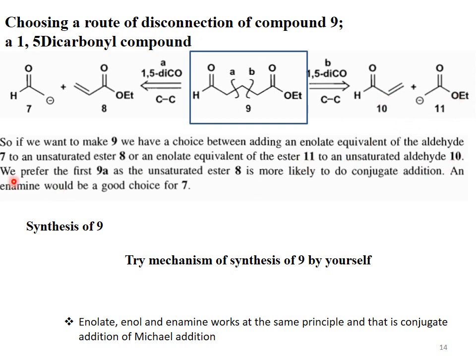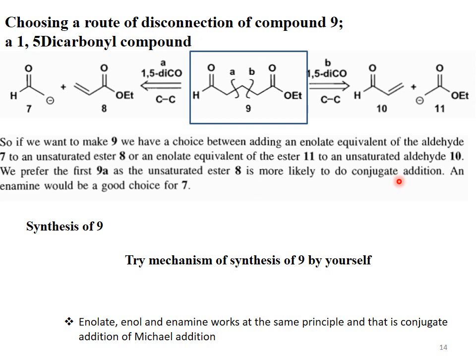So if we want to make 9, we have a choice between adding an enolate equivalent of the aldehyde 7 to an unsaturated ester 8, or an enolate equivalent of the ester 11 to an unsaturated aldehyde 10.